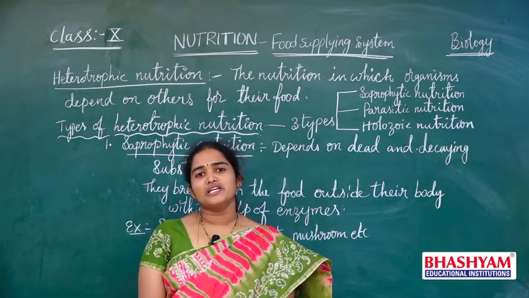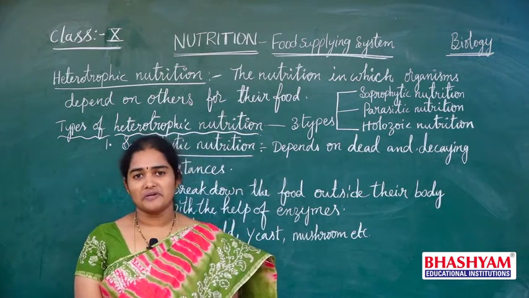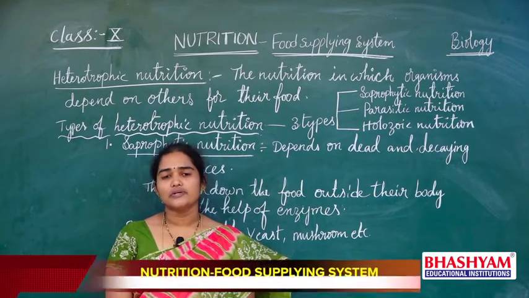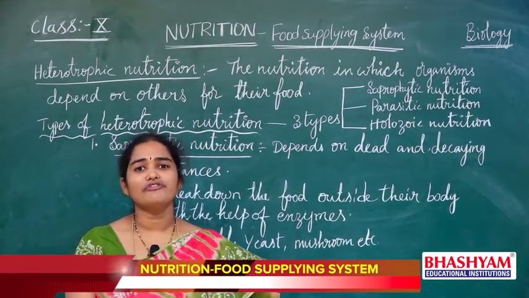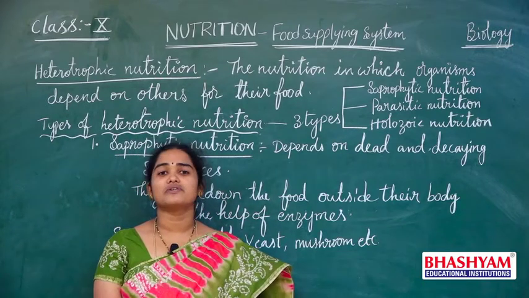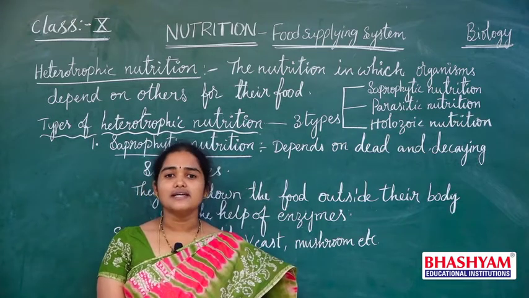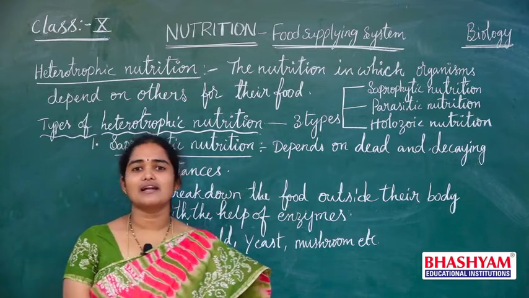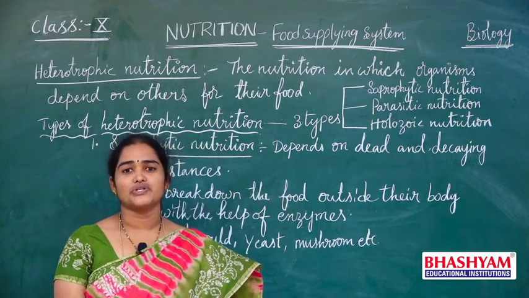In our chapter nutrition, we already discussed autotrophic nutrition in our previous classes. What is meant by autotrophic nutrition? The nutrition in which the organisms prepare their own food materials. Such nutrition is called autotrophic nutrition. Then what is another type of nutrition? That is heterotrophic nutrition. So in today's class, we are going to discuss heterotrophic nutrition.